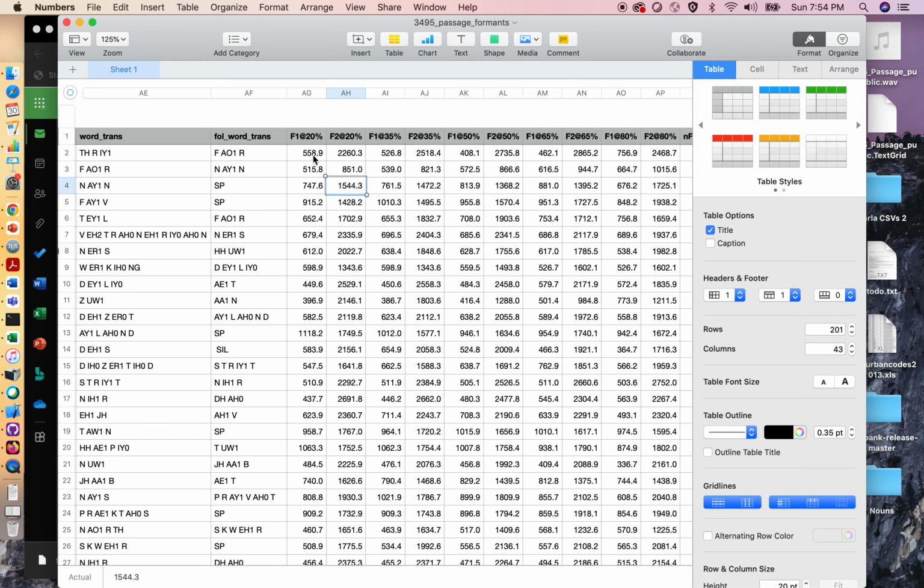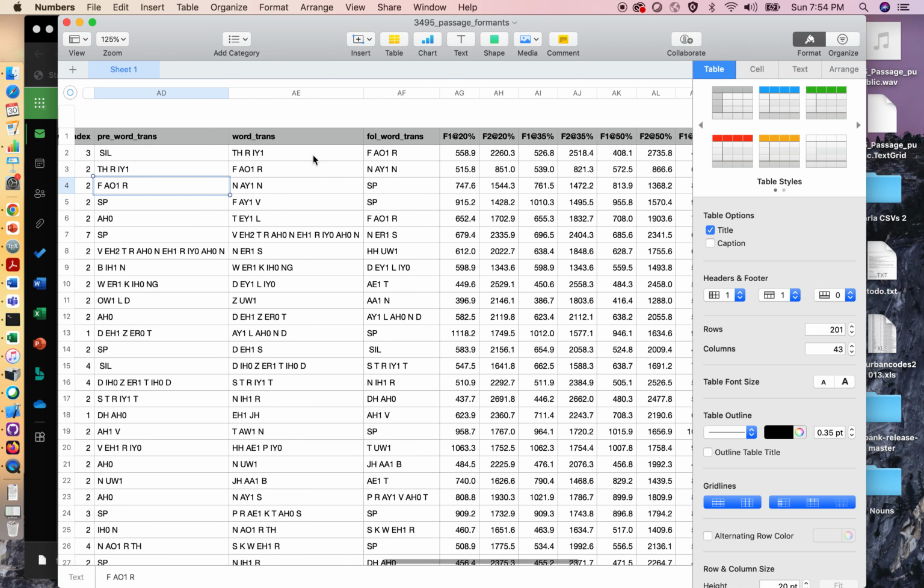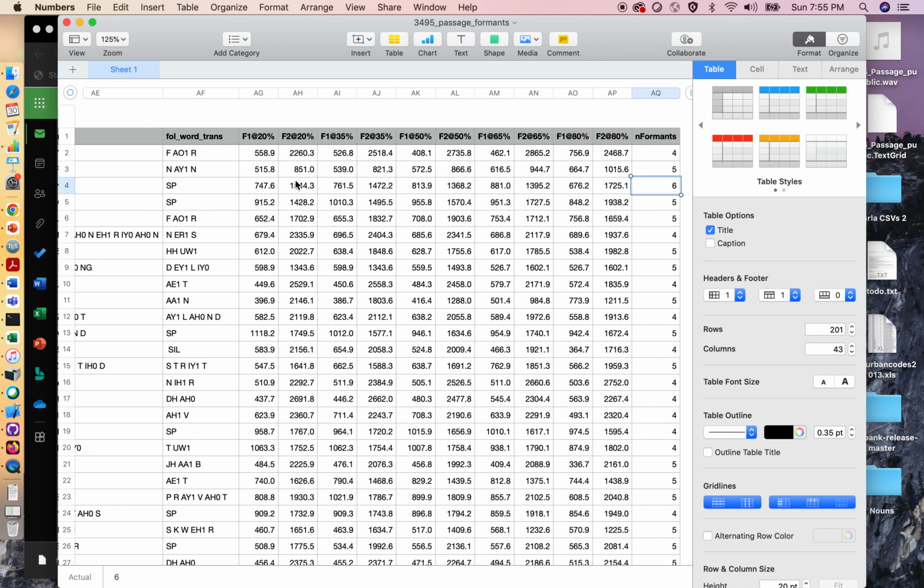So we can look at the F1 and F2 at different time points in the vowel to study that type of trajectory information. Then over here we have the word realized in a phonetic alphabet. So this is the pronunciation dictionary. So 9 is N, I, N, 9. So it's been standardized to distill the pronunciation rather than the orthography. And then that's about it. That's the main things that we care about here.